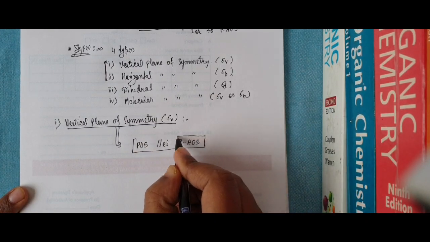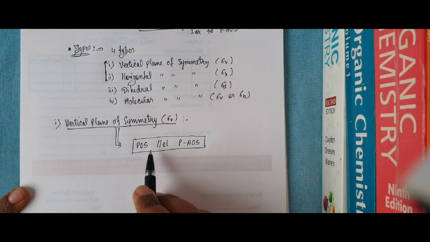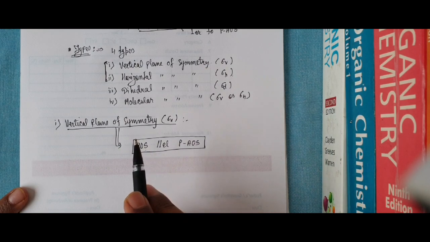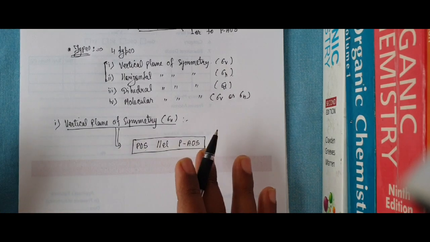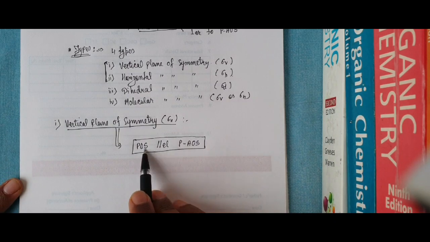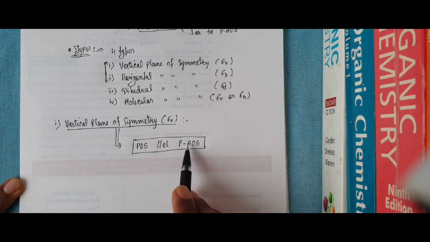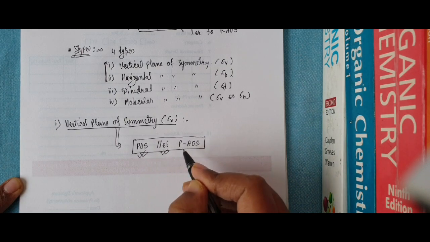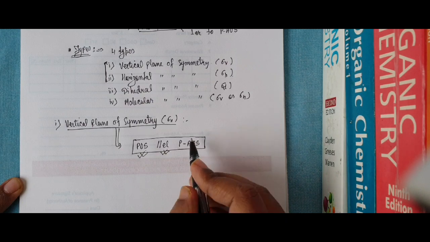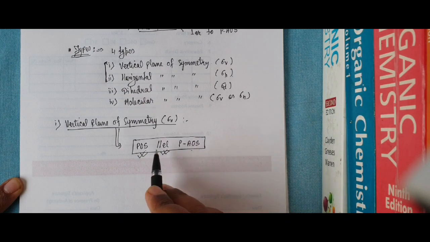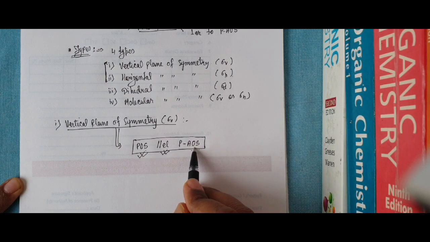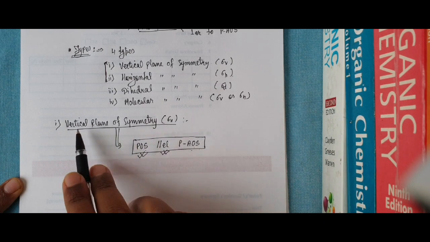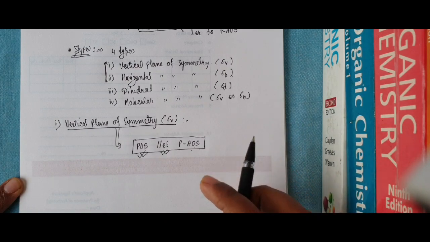Okay, the keywords we can use here are what we must find. A plane of symmetry means a plane which bisects the molecule symmetrically, and that must be parallel to the principal axis of symmetry. Only these two conditions must hold along with the principal axis of symmetry. If the plane is parallel to the principal axis of symmetry, it means that plane of symmetry is the vertical plane of symmetry. Okay guys?